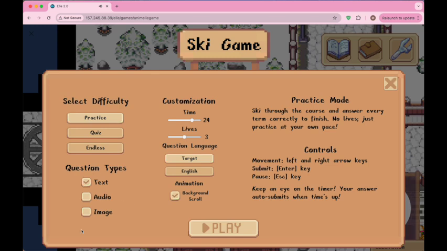For the question types, not all modules will contain all three question types: text, audio, and image. In this one, there's only text and image. At least one needs to be selected in order for the game to start. If I have none selected, then it will not let me. This module does not have audio, so it does not let me select it. For other customization options, we have time, which changes the amount of time per question, lives, which changes the number of lives, and then question language switches the language between the question and answers. We can also disable or enable the background scroll animation once we get in the game.